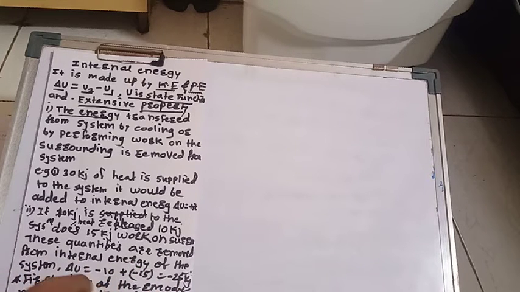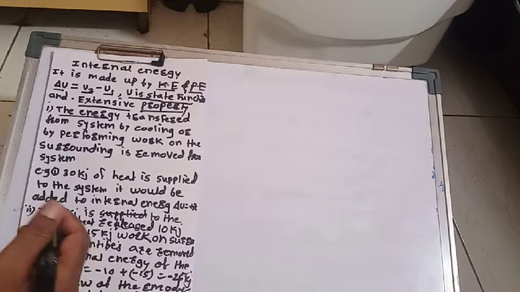These quantities are removed from the internal energy of the system, as delta U is equal to minus 10 plus minus 15, which is equal to minus 25 kilojoule. That is, 10 kilojoule of heat is removed from the system and 15 kilojoule of work is done by the system on the surroundings, and therefore the change in internal energy is equal to minus 25 kilojoule.